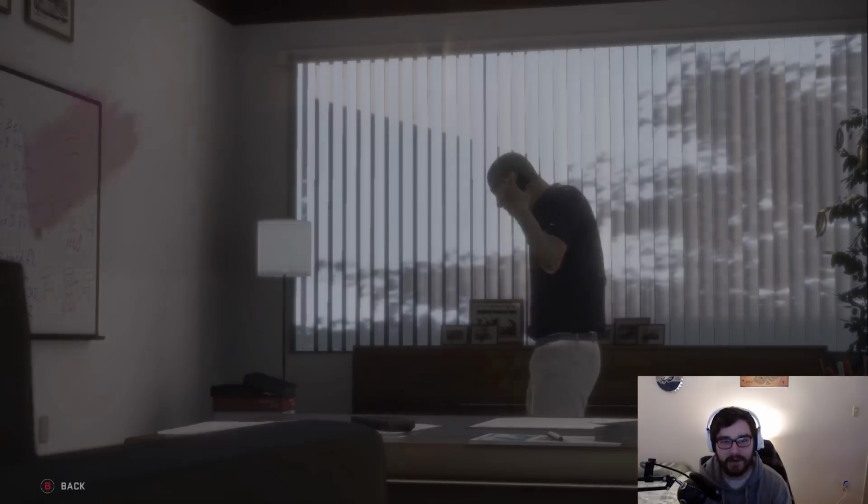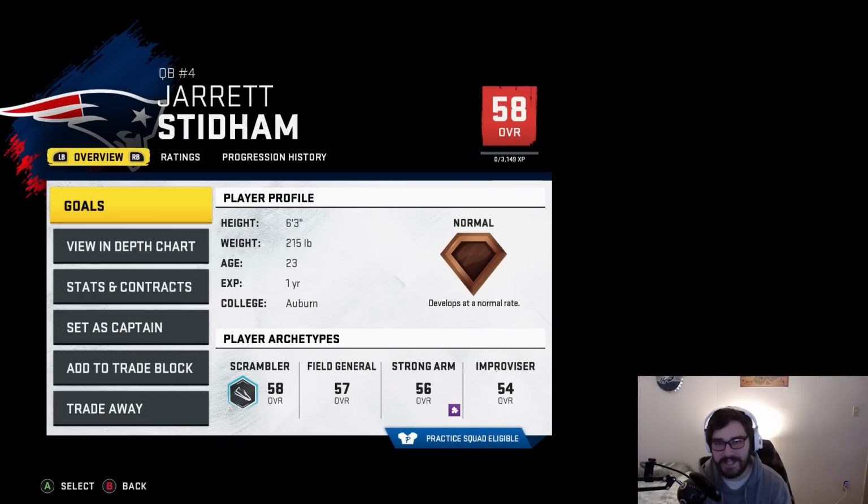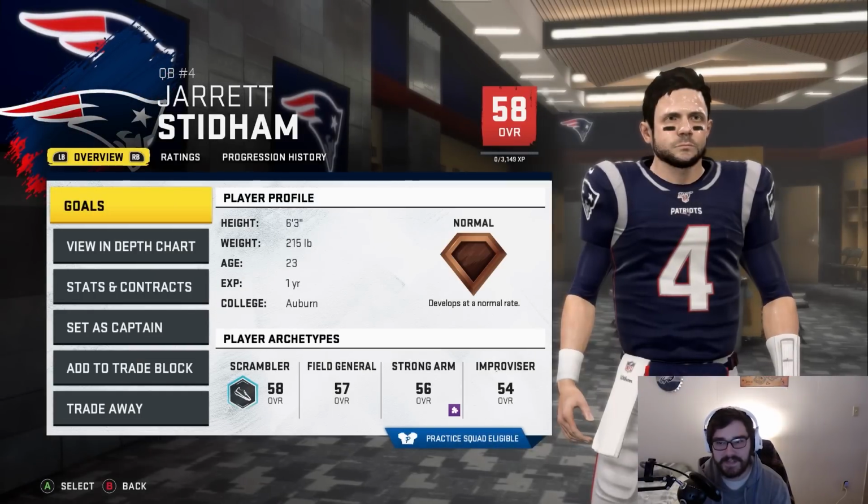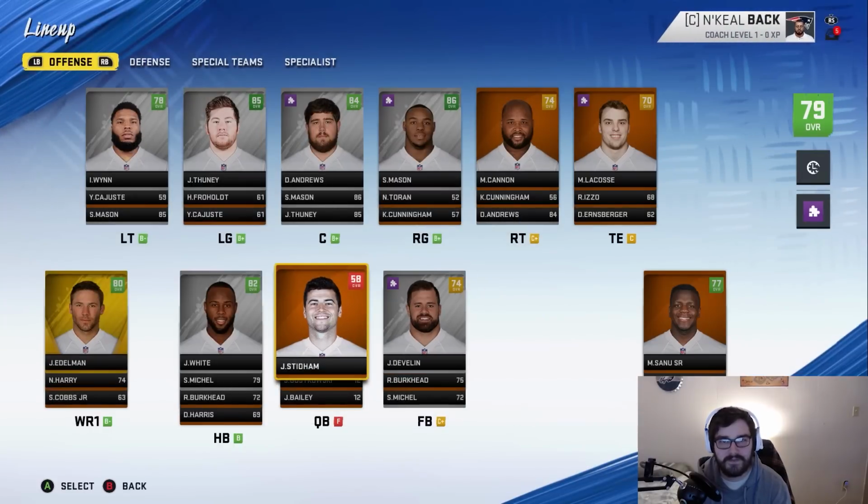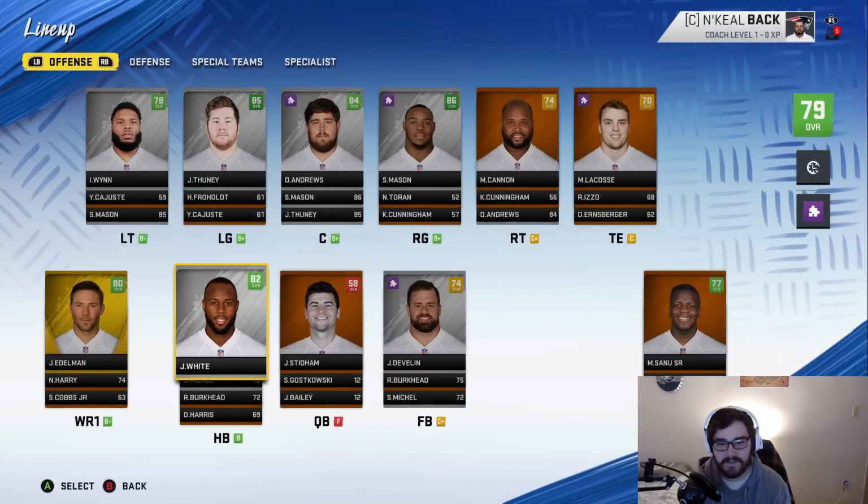At quarterback right now, they have Jarrett Stidham. And I don't know if I would have started him this year because he's a 58 overall. I have a few plans of who I could go after. I'm looking in the draft specifically because free agency is over at this point in this franchise right now.